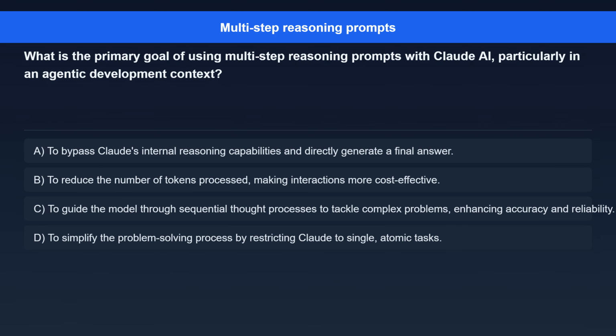Question 1. What is the primary goal of using multi-step reasoning prompts with Claude AI, particularly in an agentic development context? Option A. To bypass Claude's internal reasoning capabilities and directly generate a final answer. Option B. To reduce the number of tokens processed, making interactions more cost-effective. Option C. To guide the model through sequential thought processes to tackle complex problems, enhancing accuracy and reliability. Option D. To simplify the problem-solving process by restricting Claude to single, atomic tasks.